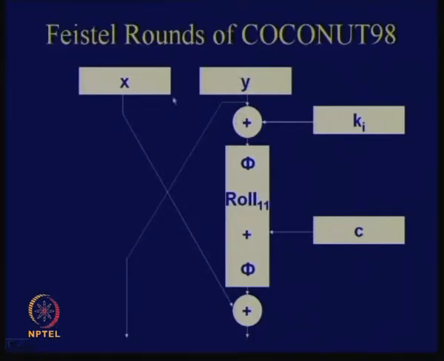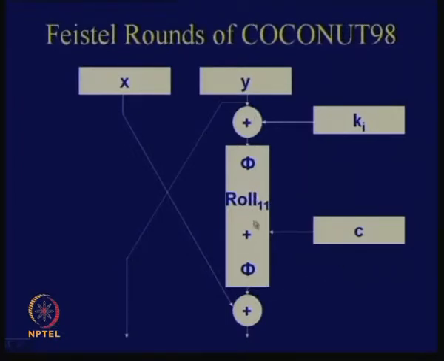So you see that there are 2 parts, a left and a right part. You take the right part and bring it to the left, so that forms your left part, and in order to obtain the right part you take Y and pass that through a function, XOR that with X and obtain the corresponding output. Okay. So here you first add a round key, and after that you do a certain sequence of operations. Okay, and there is also a constant C.